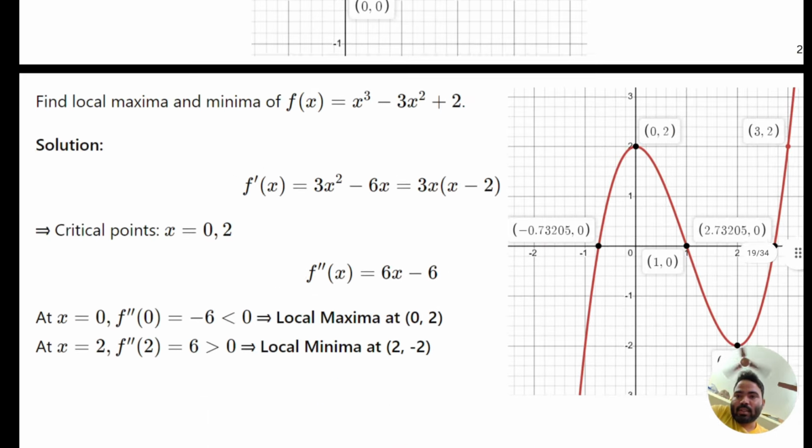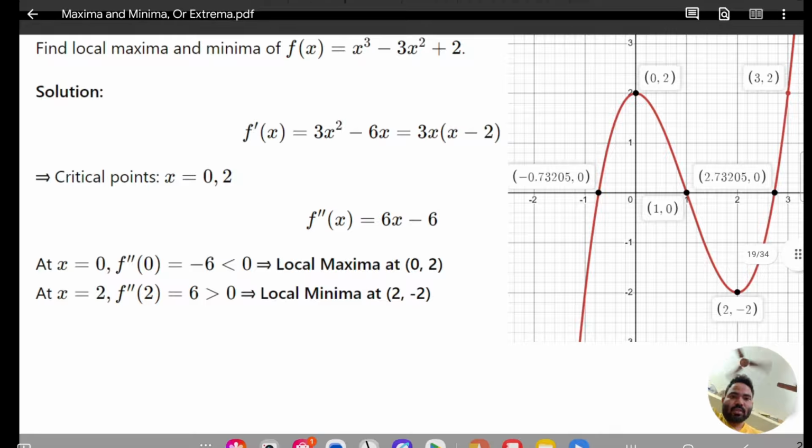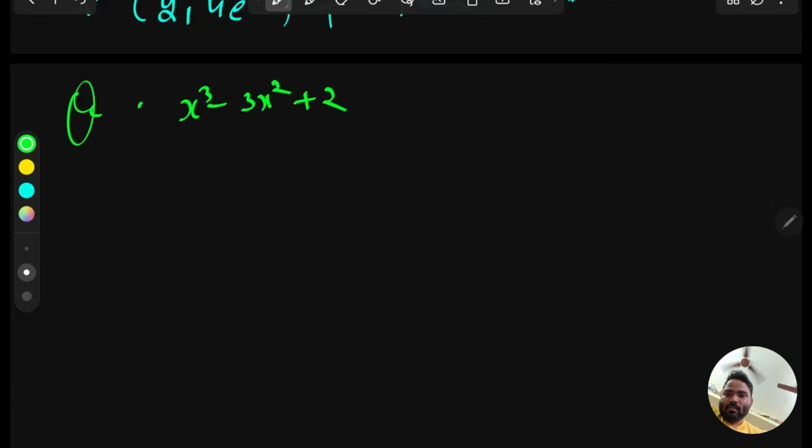Our next question is: find the local minima and maxima of the function x cube minus 3x square plus 2. So this is very easy. We have to find the maxima and minima. So we have to do the same thing again.